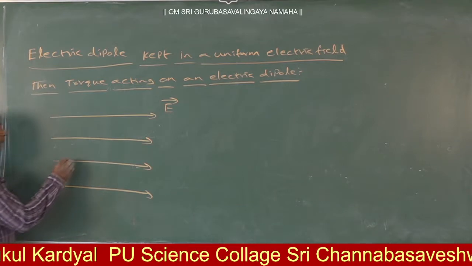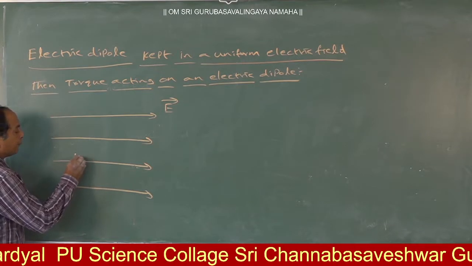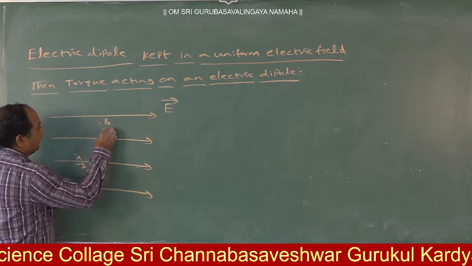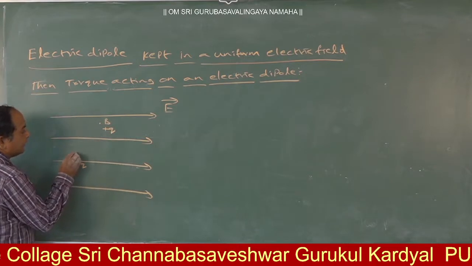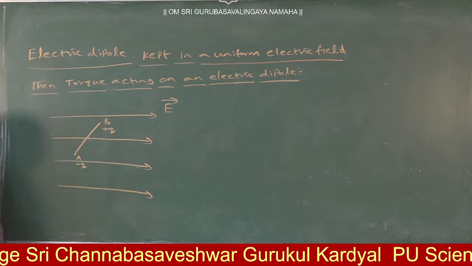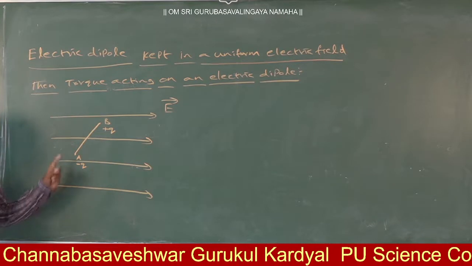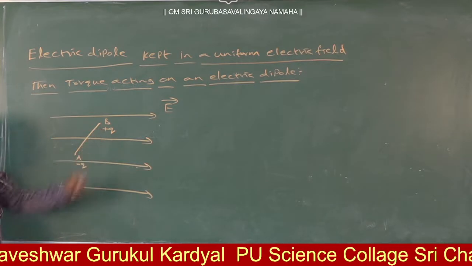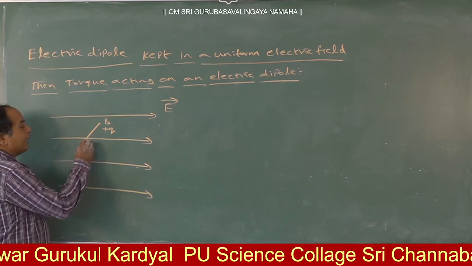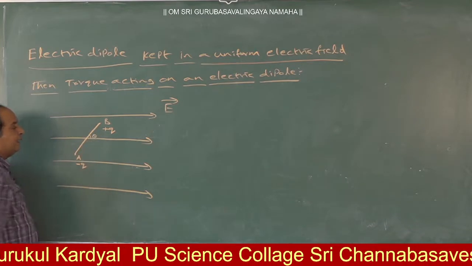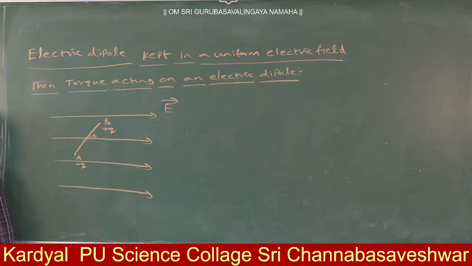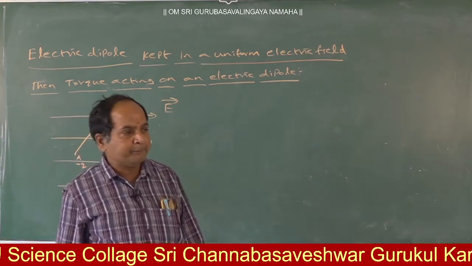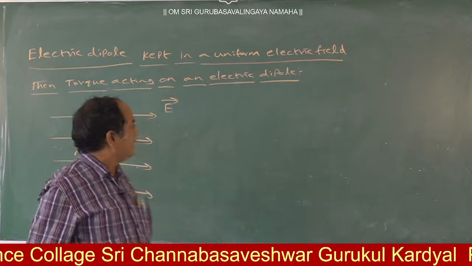Suppose this is point A, here minus Q charge is there, and this is point B, here plus Q charge is there. The dipole is kept like this, such that the dipole axis is making an angle theta with the electric field.